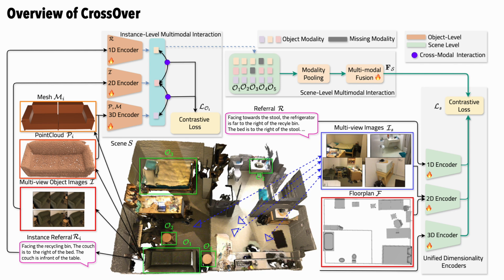The unified dimensionality encoders eliminate dependency on precise semantic instance information by learning to process each scene modality independently while interacting with the feature vector fs, thus progressively building a modality-agnostic embedding space.